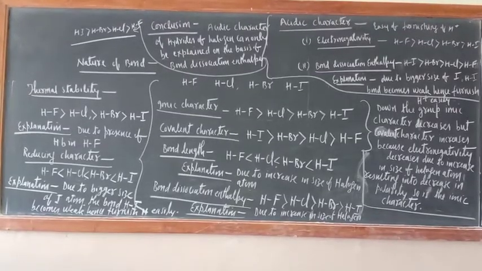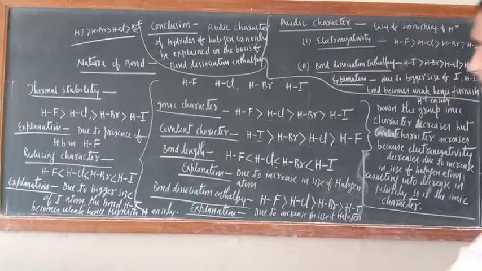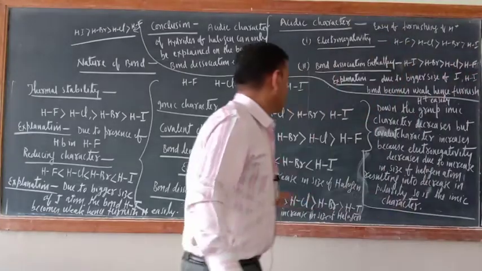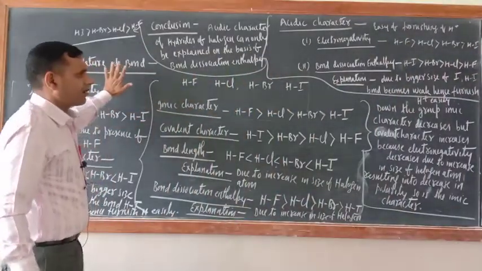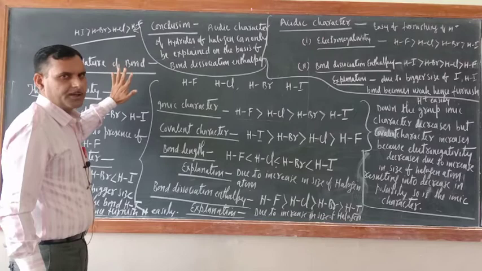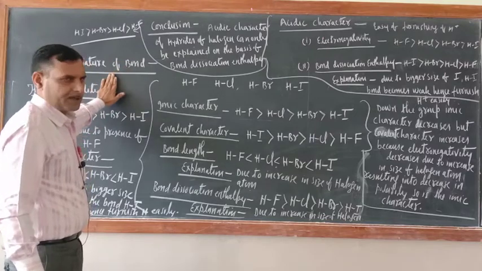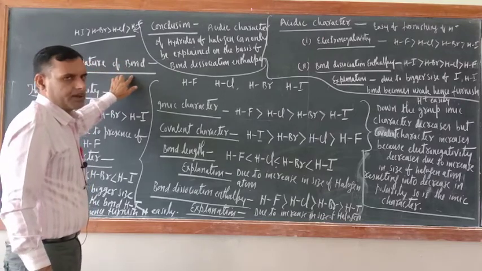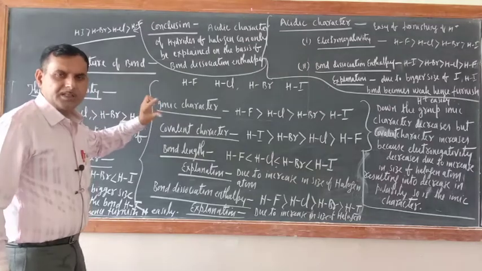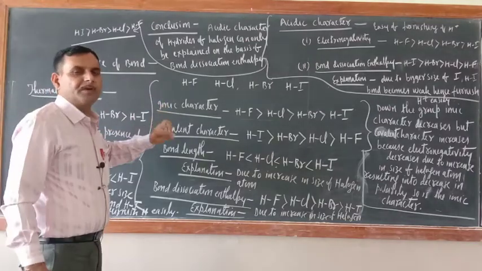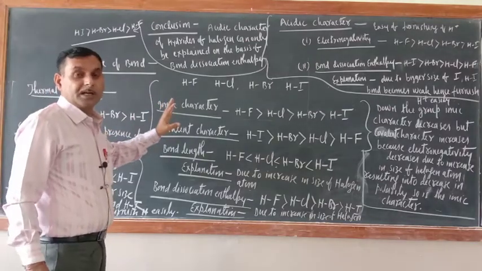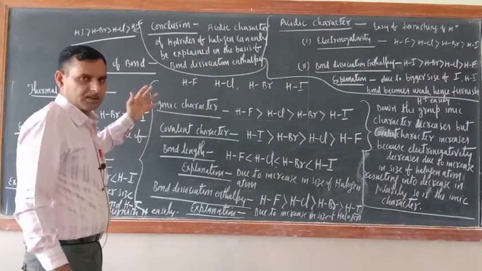So dear cadets, there are some other characteristics of hydrides of halogen. One by one, the entire blackboard is filled with my writing. Don't worry, one by one I will explain. First one, nature of bond, means what is the nature of bond which is present between hydrogen and halogen atom in the hydride of halogen.